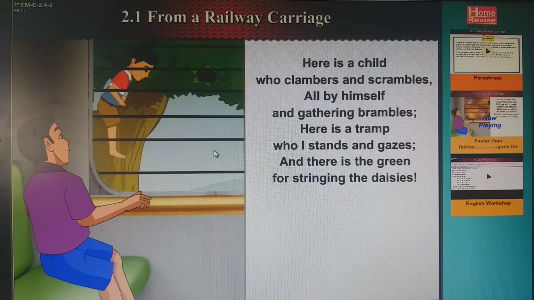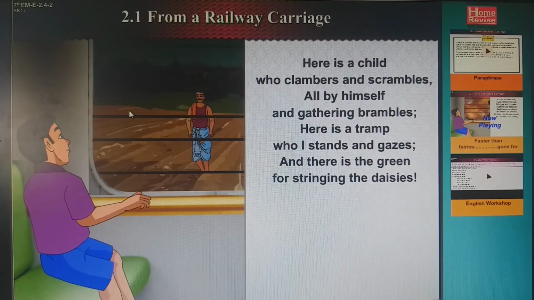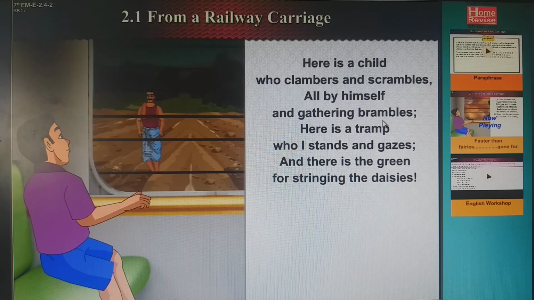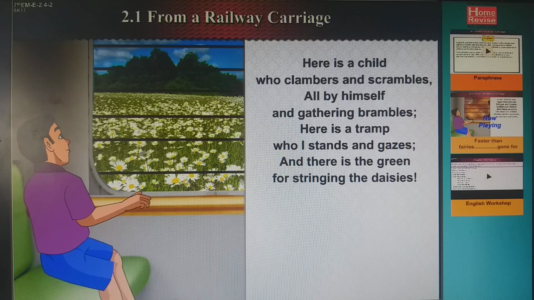And there is the green for the streams and daisies. And there is a green color. Yes, green color thread which we can use to tie all the daisy flowers. How do we do the gajaras, tying the thread and doing. Yes, in the same way he is describing this line, that here is a child who is climbing the tree to get the what? Brambles, the berries. Here is a tramp who does not have any work, and here is the green. You can see all these daisies flowers right now. So that is a green, so that you can make a flower garland out of this.